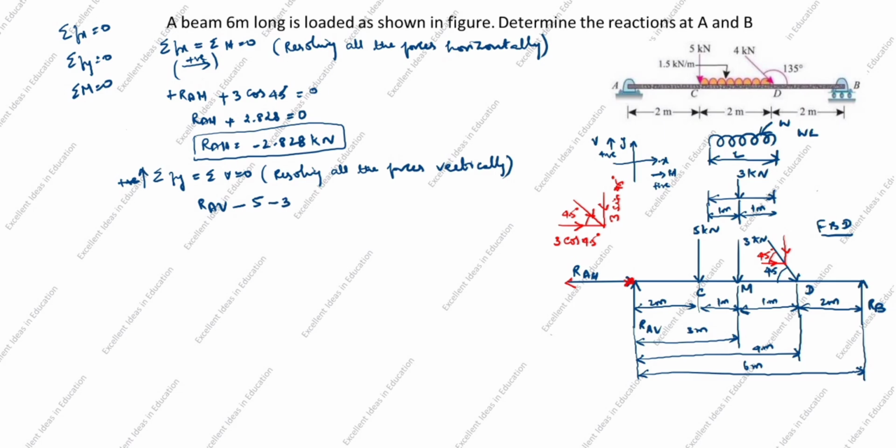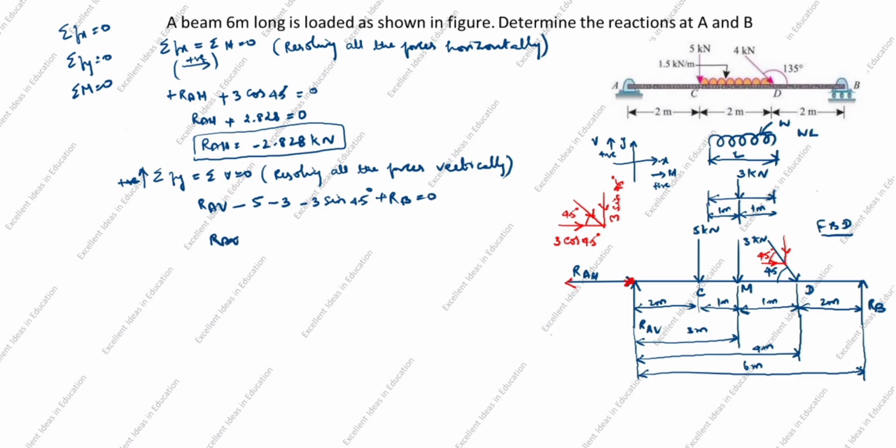Next, here the arrow comes down. Down is minus 3 sin 45 degrees. Next, here the arrow goes up. Up is positive, so plus RB is equal to 0.